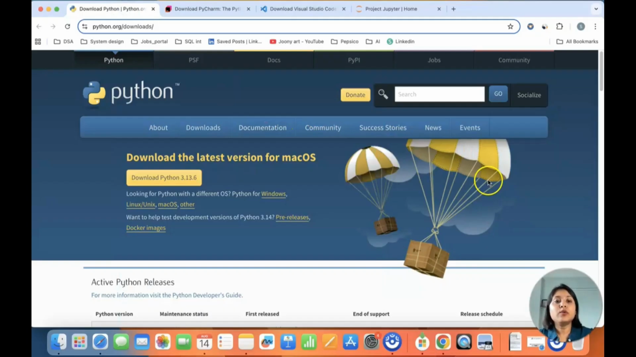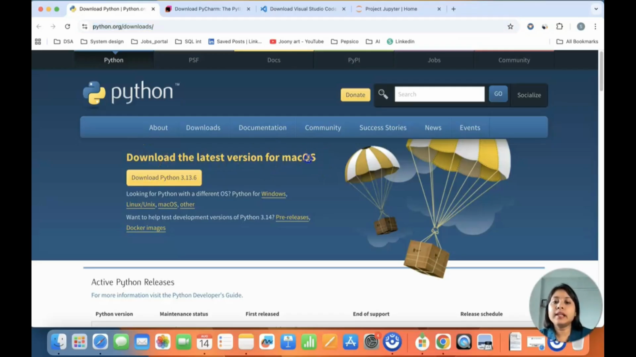In order to download Python, you have to go to python.org/downloads. If you have Windows, it will say download the latest version for Windows. If you have a Mac, it will automatically detect that and give you this particular link. You just click on this download Python button, start downloading it for your computer, and install it. I've pinned that in the I button already. Watch that video to see exactly how you can install Python.